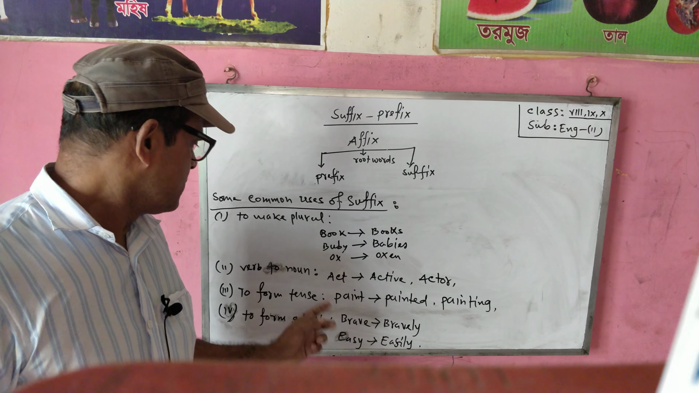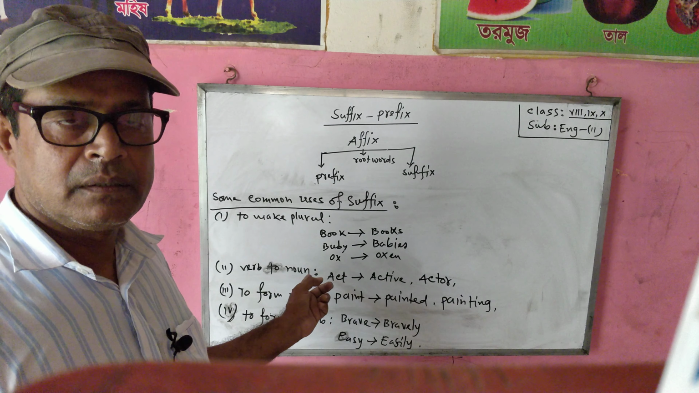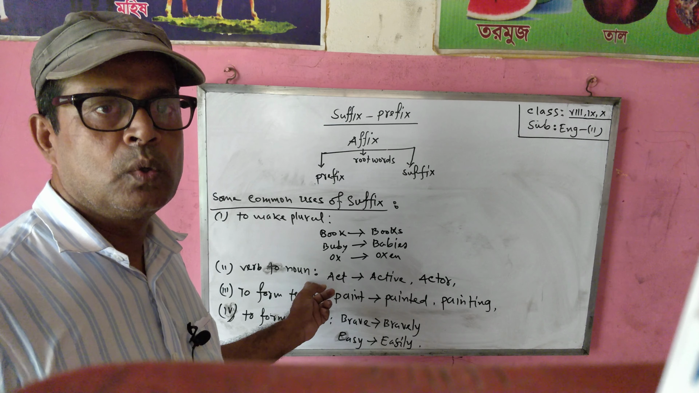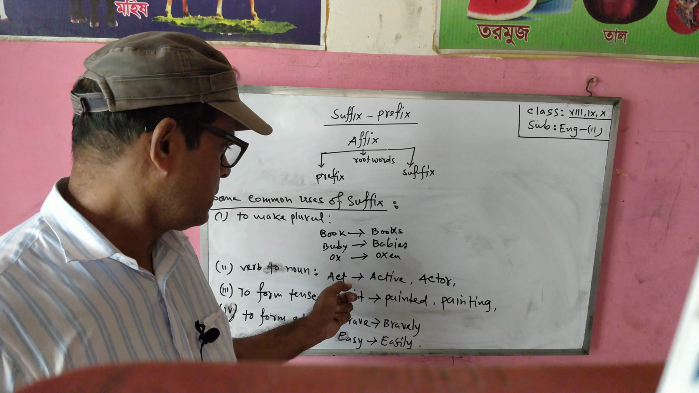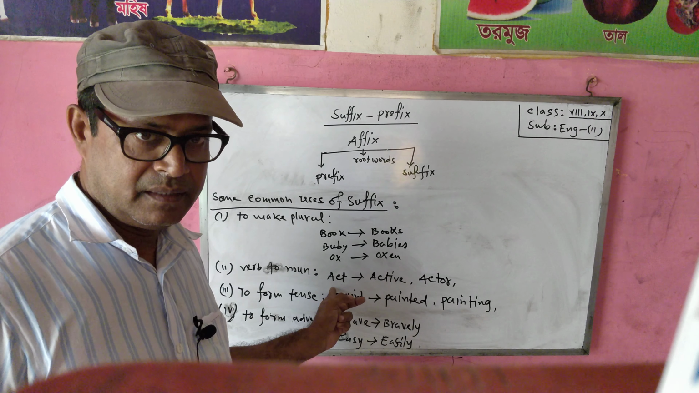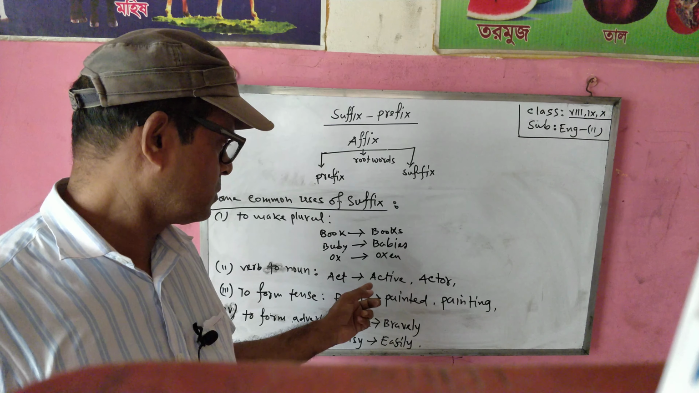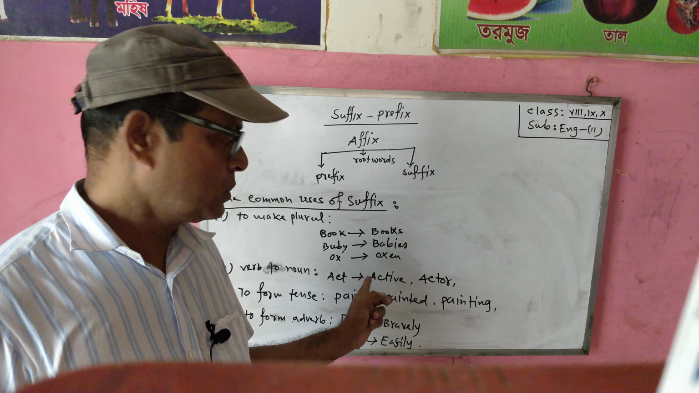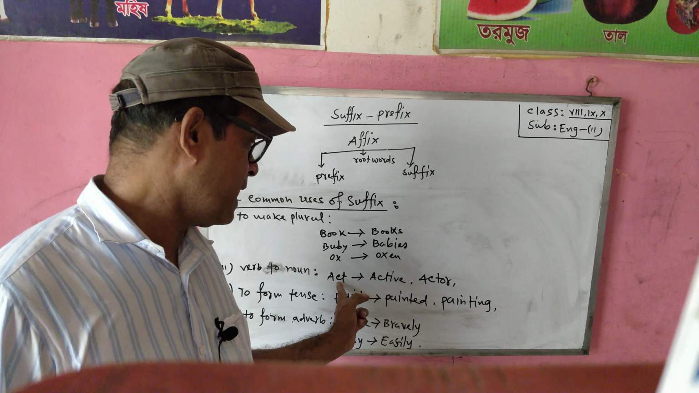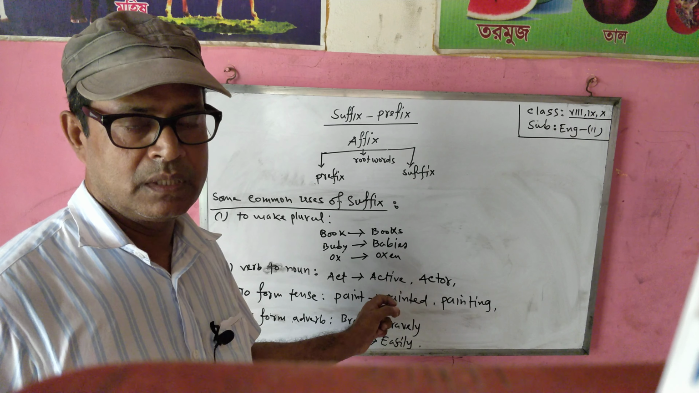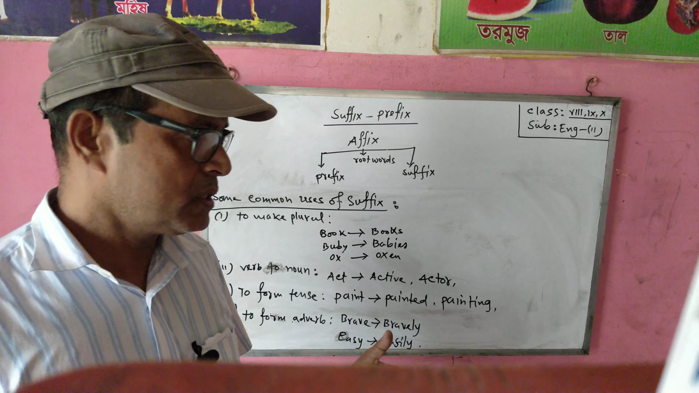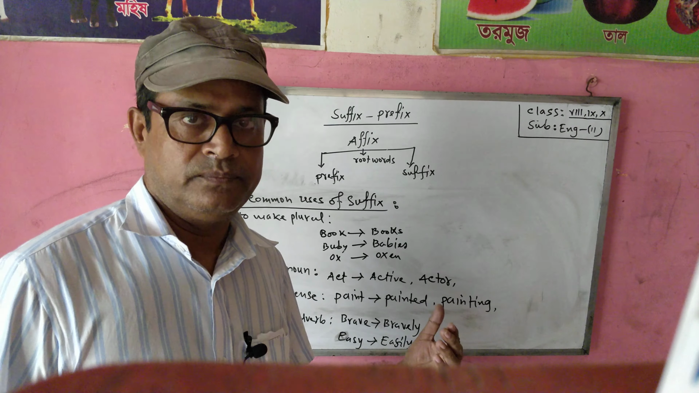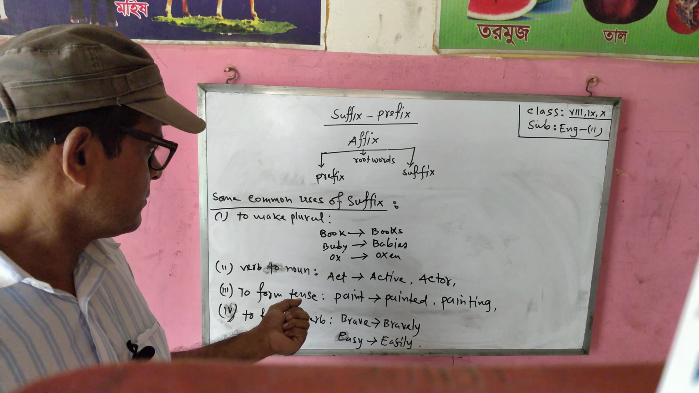Again, sometimes a verb turns into a noun. Here act is a verb. So act turns into active. So here act is a verb, active is a noun. Sometimes we use suffix to transfer a verb into a noun.